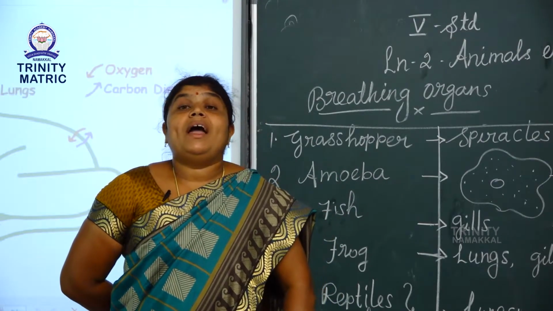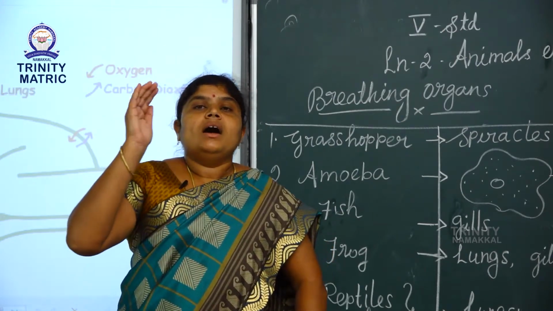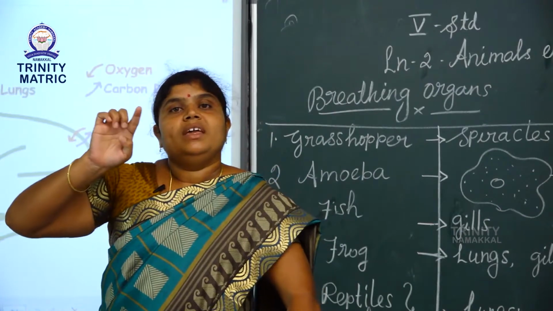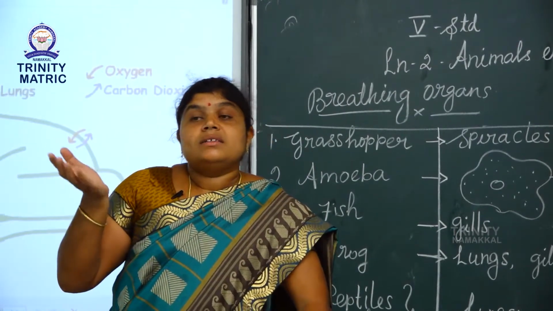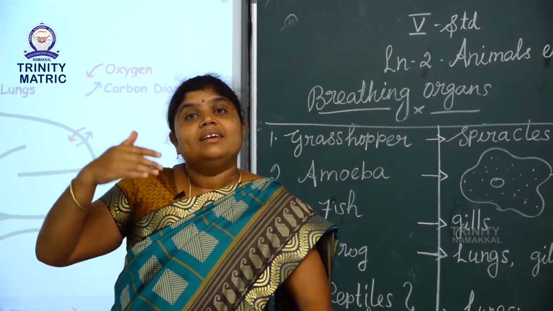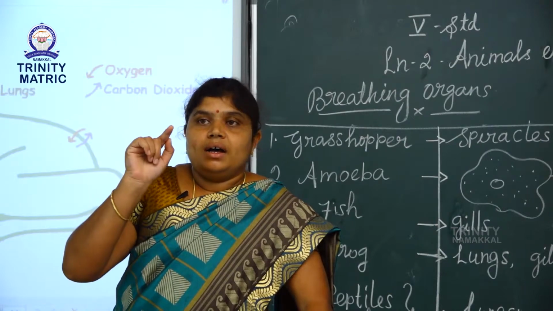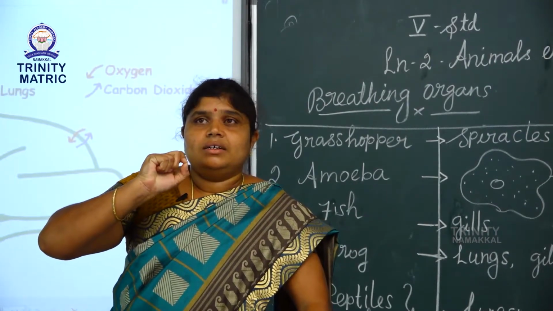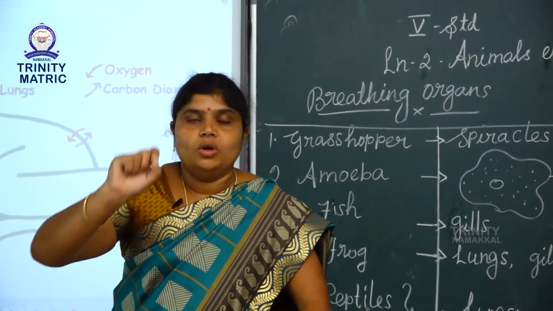What is the meaning of amphibian? Amphibians are animals that sometimes live in water and sometimes live on land. The frog's younger stage is called a tadpole.